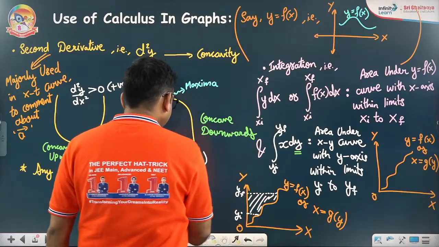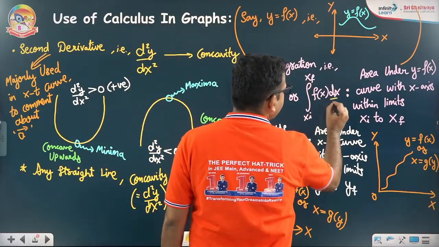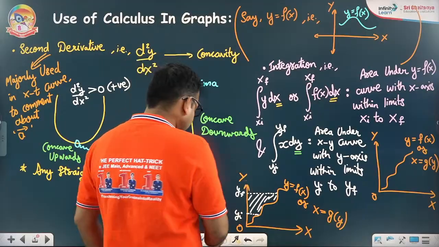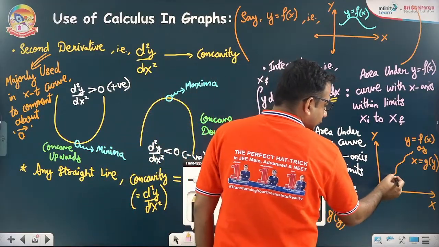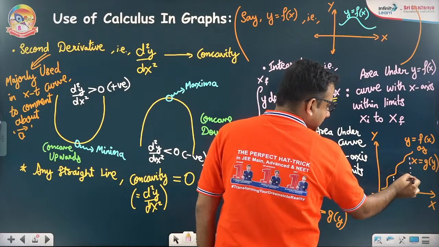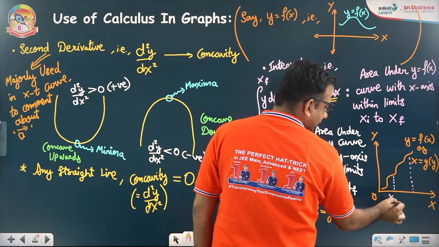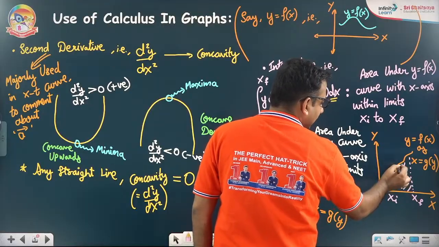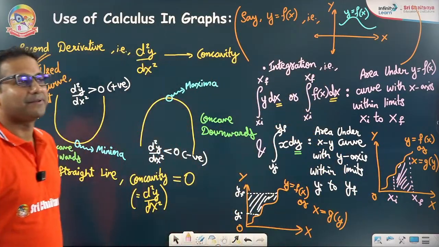Similarly, when you were dealing with this, you are integrating with respect to x-axis. If you are integrating with respect to x-axis, the area must also be enclosed with the x-axis and the limits must also be applied on x-axis, x initial to x final, and diagrammatically you are dealing with this area.